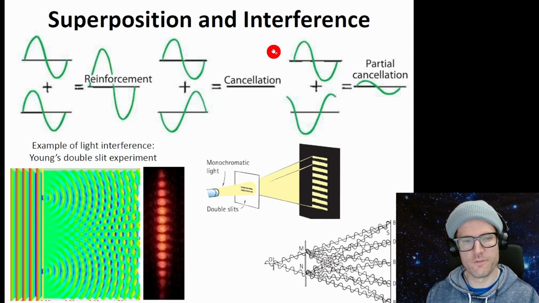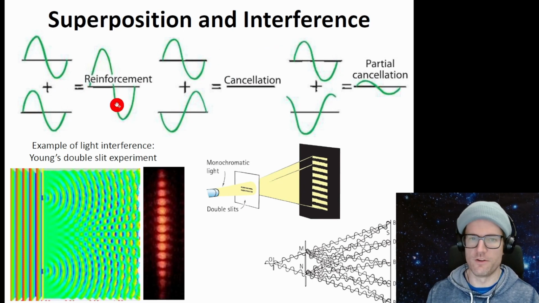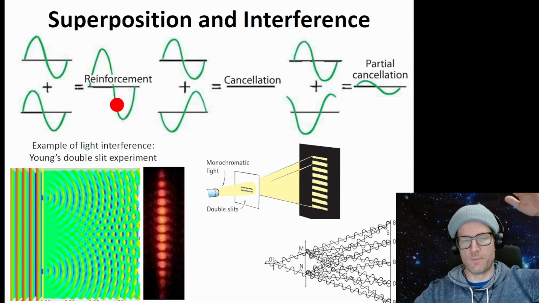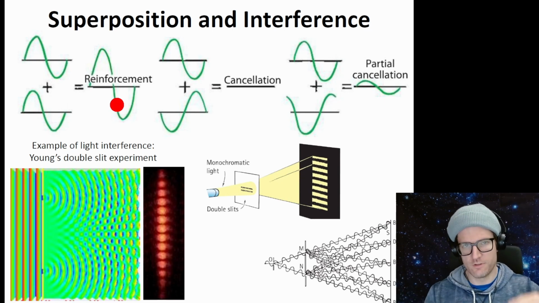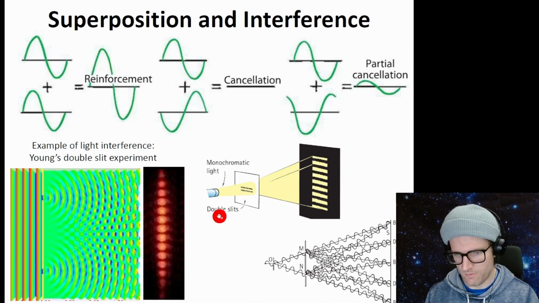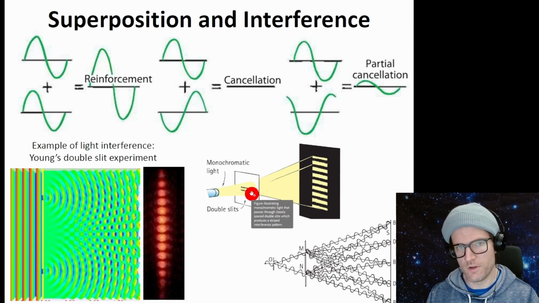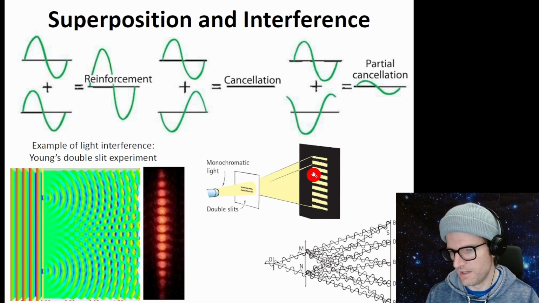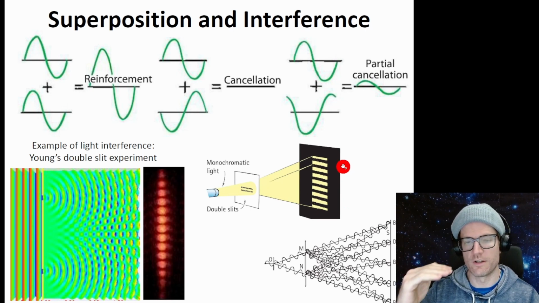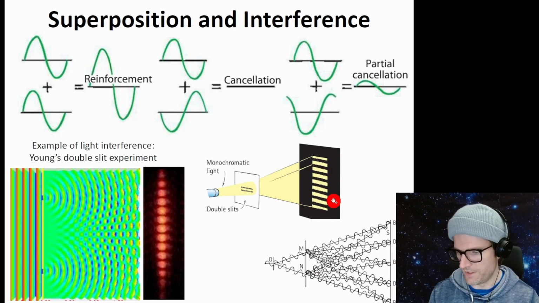Superposition interference always plays a role. If you remember, there can be constructive interference where amplitude gets bigger, and destructive interference where light can be canceled. When we have two diffraction sources, let's look at this picture right here. We've got a flashlight on two small slits. These are two diffraction sources that create an interference pattern of alternating constructive and destructive interference along the screen.